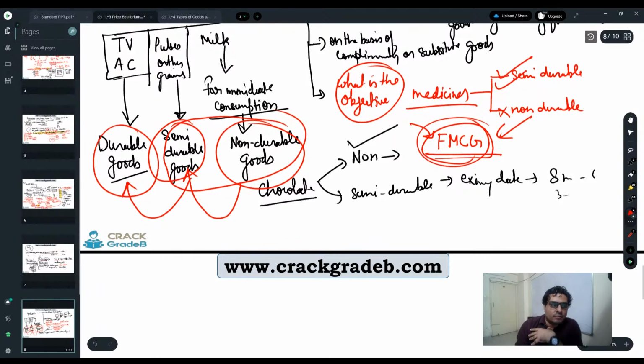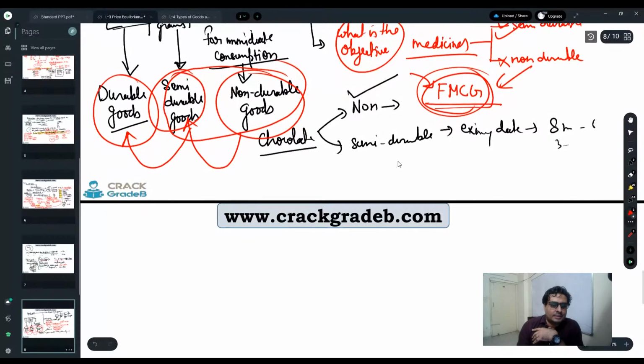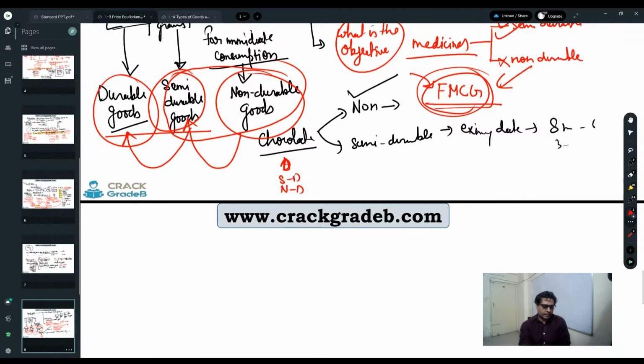So Amazon and Flipkart, I'll ask this question to you. Amazon and Flipkart, they are focusing largely on which category of goods? Are they focusing on durable goods, semi-durable goods, or non-durable? Amazon and Flipkart. On which category are they focusing?